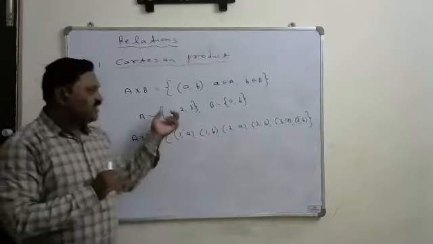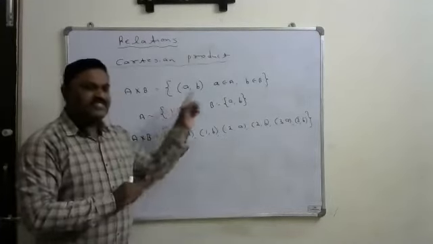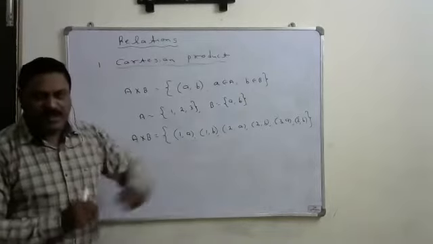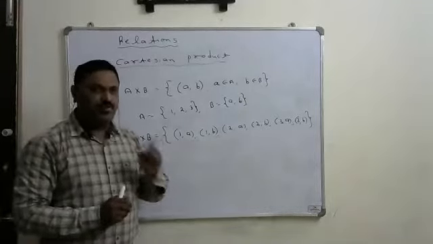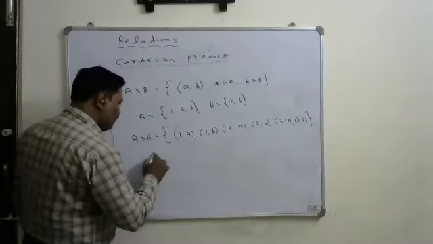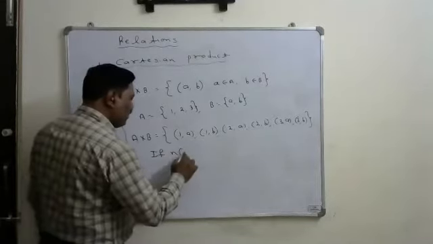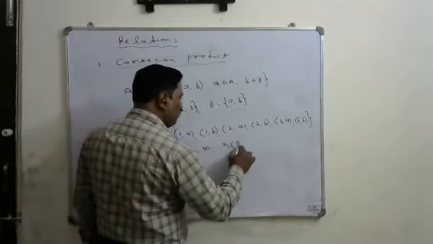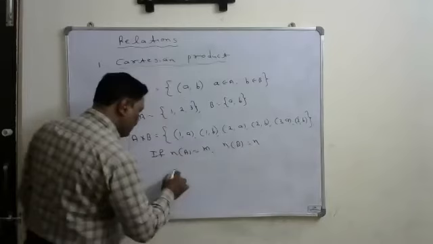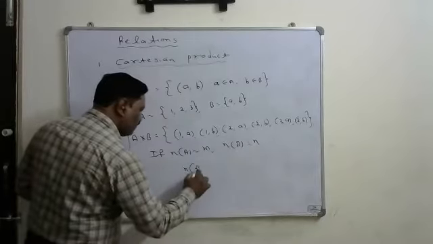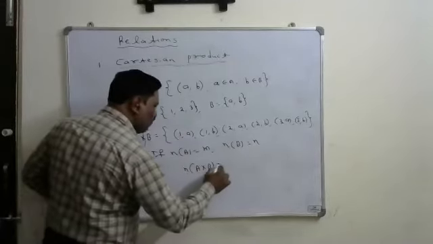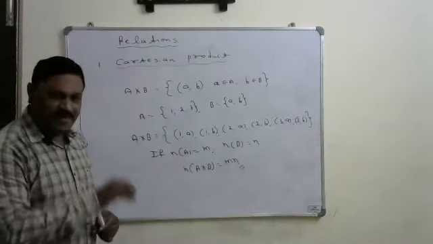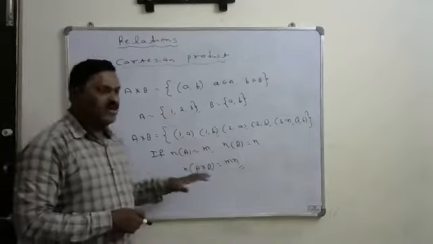That's why if set A has m elements, set B has n elements, then the number of elements in A cross B is m into n. This is the point you have to remember. That is, if n(A) = m, n(B) = n, then the number of elements in A cross B is equal to mn. Understand? So this is a point you have to remember.